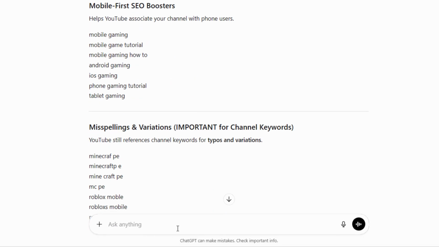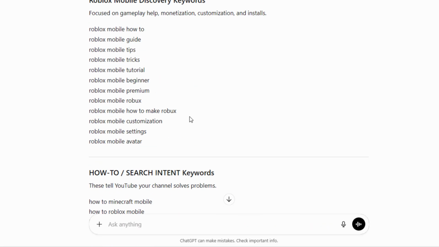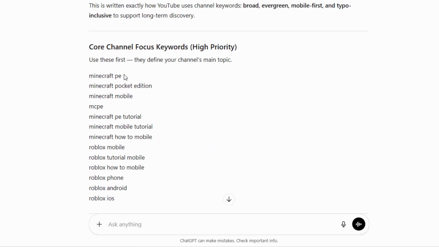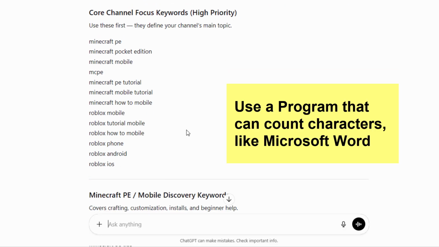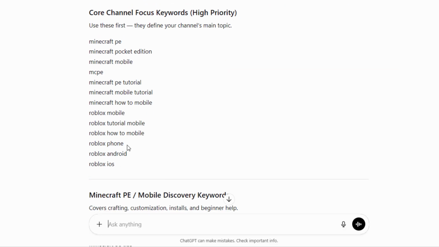Or you could come down here and add a second prompt and ask ChatGPT to bring the list down to no more than 500 characters using the most important keywords. At this point, I prefer to go ahead and do this next step manually. Now, to save yourself from having to do a lot of counting of characters, it's not a bad idea to put this into a program that will count the characters for you, like Microsoft Word. So we'll go ahead and do that.